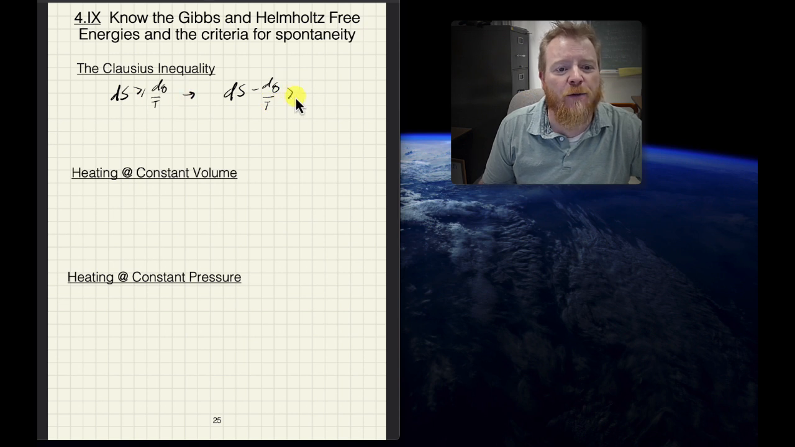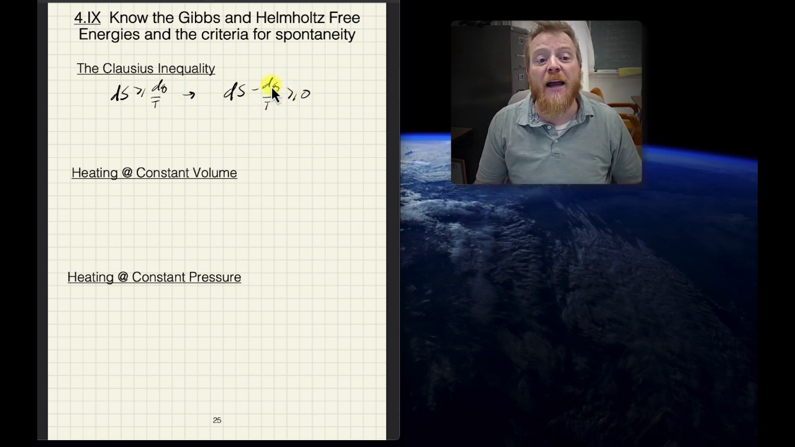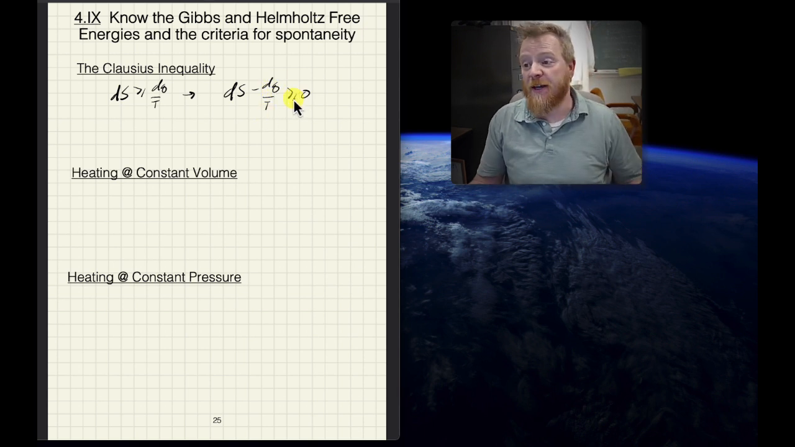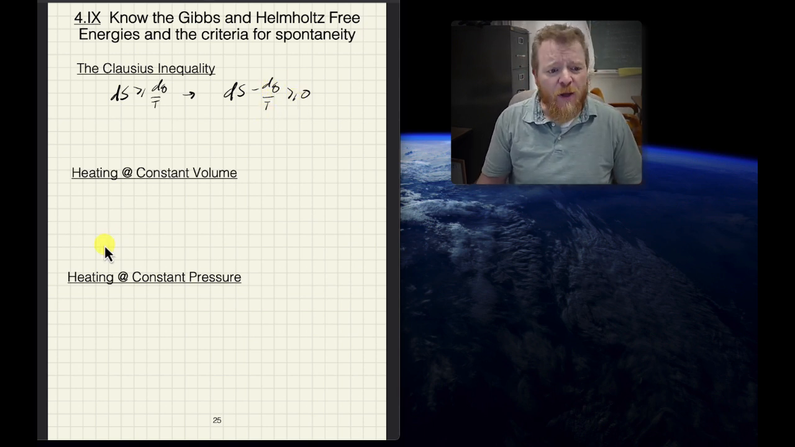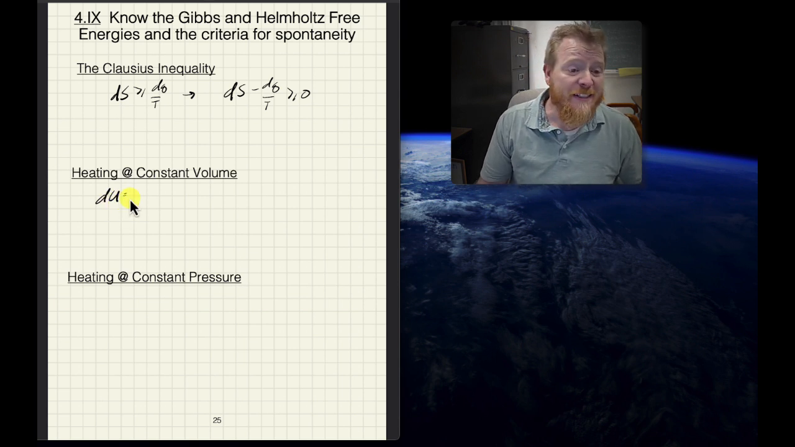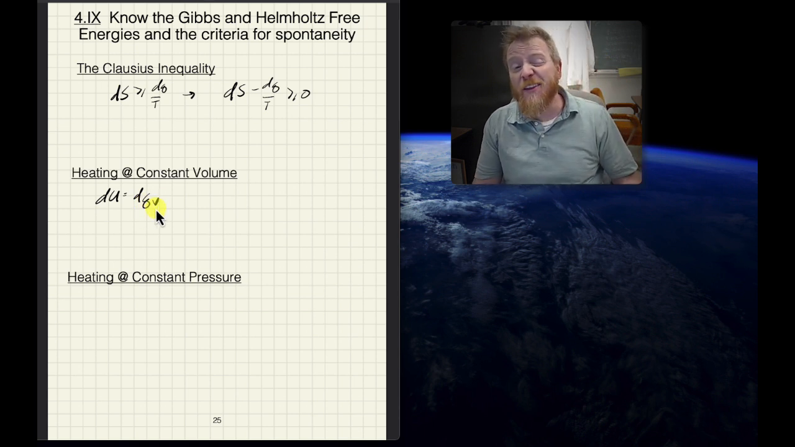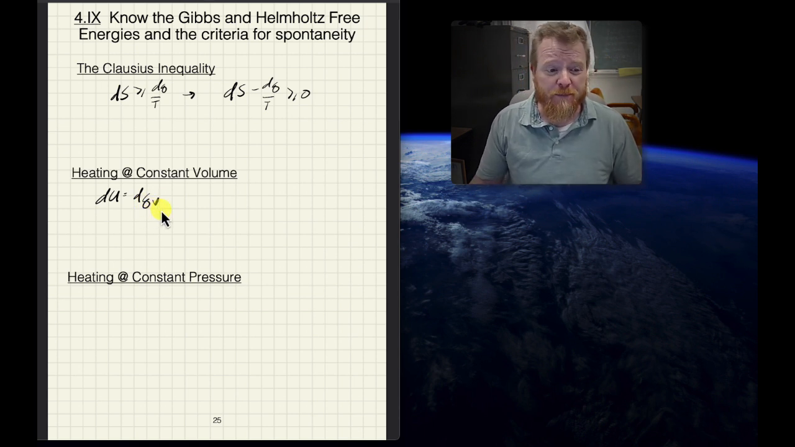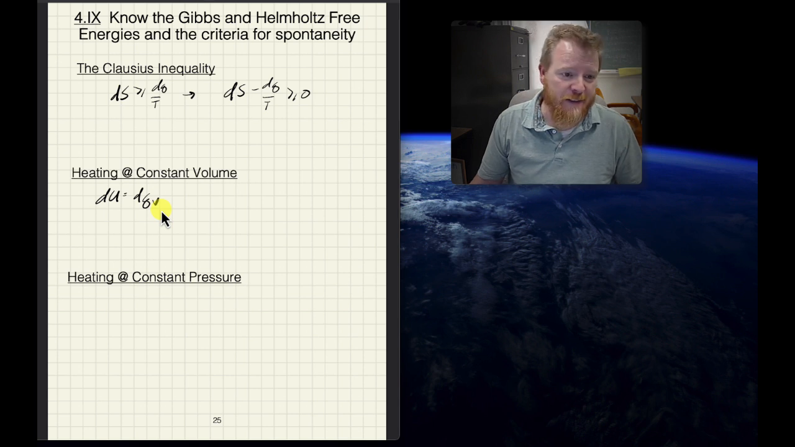So if I subtract that over from either side, we can see dS minus the quantity dq over T must be positive. Okay. So now let's play with these two things that we've talked a lot about: heating at constant volume and heating at constant pressure. So if you recall, when we're dealing with heating at constant volume, dU, our change in internal energy, will just equal dq. And I'll put that little V right there so that we remember volume is being held constant. Okay, well, with that, we can plug that into the Clausius inequality given above.